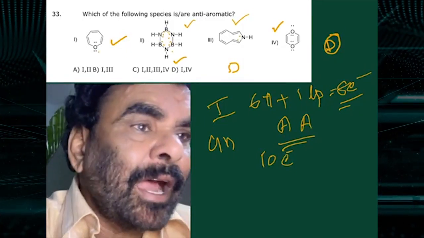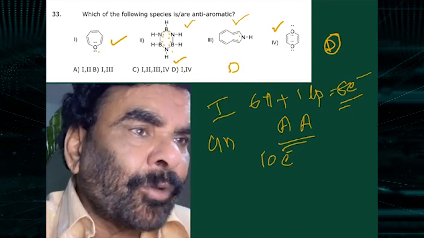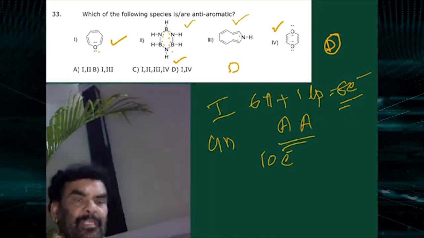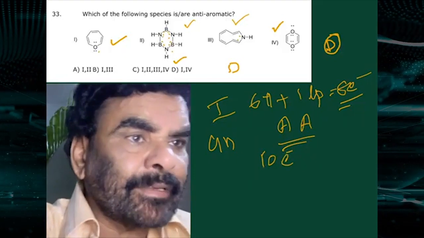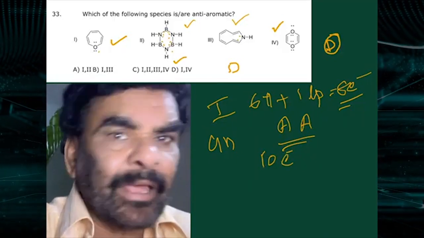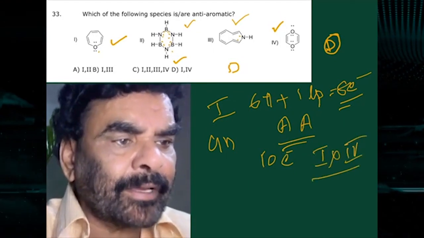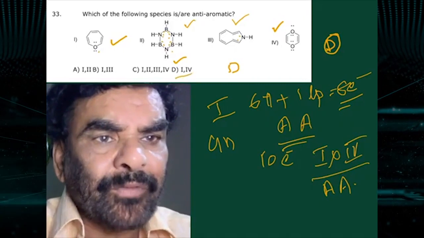First one is anti-aromatic, and the second one, the fourth one you see, 2 pi bonds and 2 lone pairs, a total of 8 electrons, anti-aromatic. A 6-member ring with 8 electrons, anti-aromatic. This is an 8 electron system. This is anti-aromatic. 1 and 4 are anti-aromatic. So therefore D is the correct option for you.